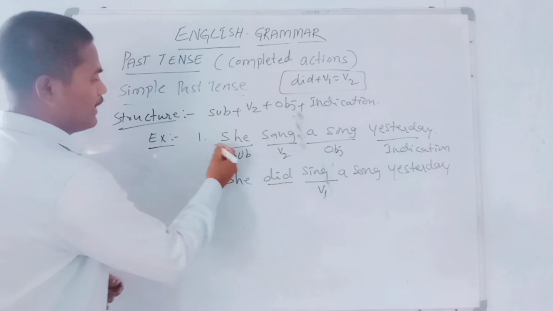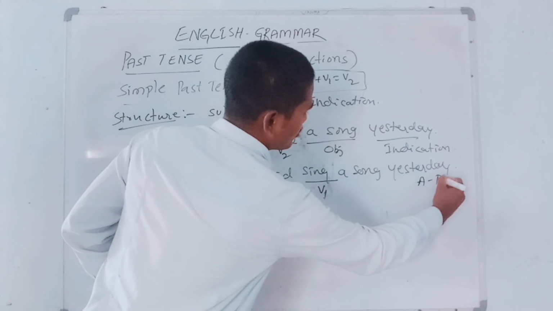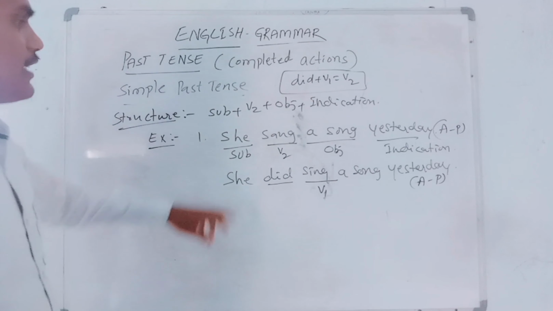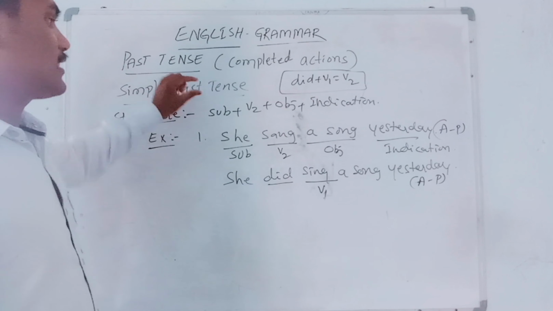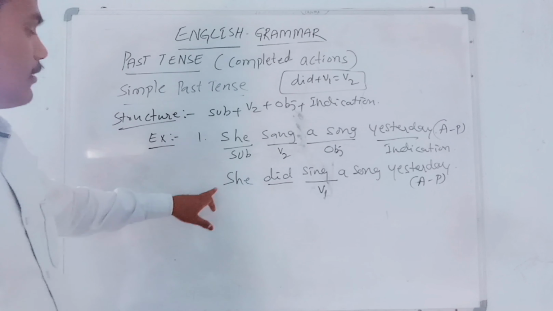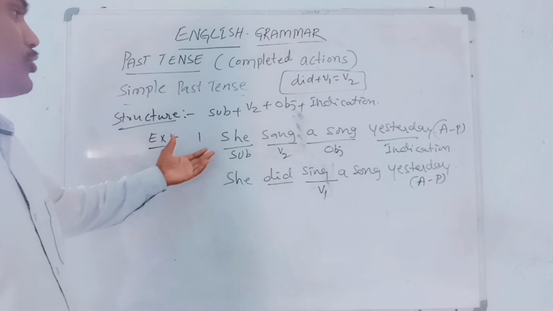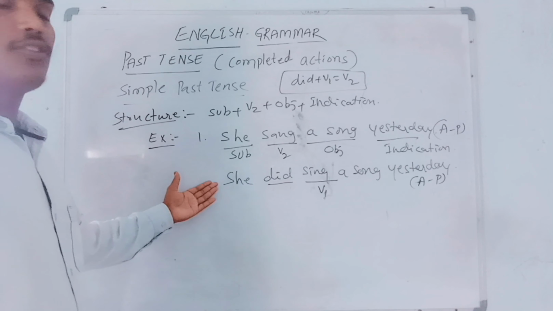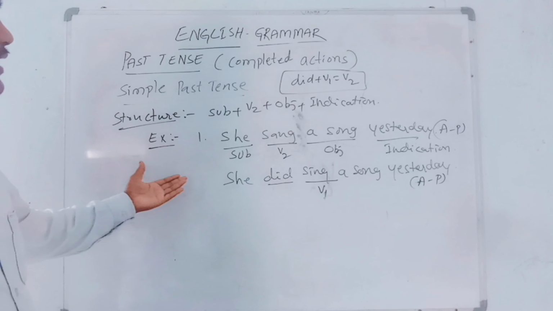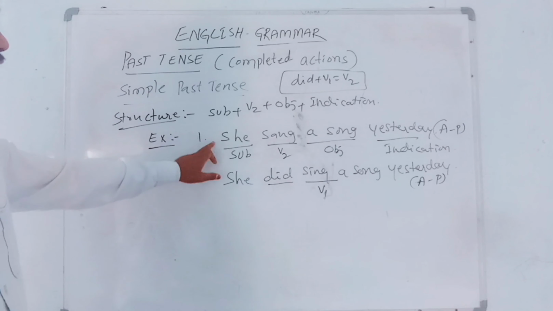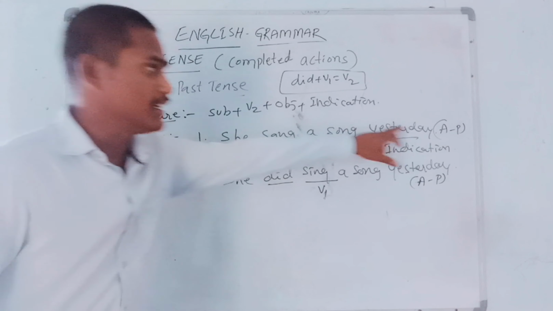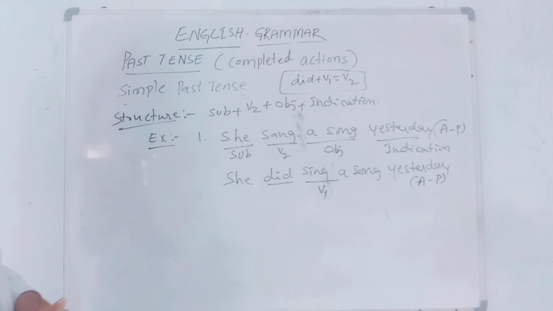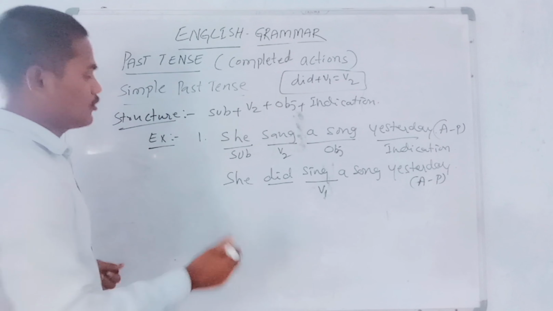Okay? So it is an assertive sentence, a positive statement. This is also an assertive sentence, a positive statement. Look, my dear students, we can express simple past tense in this way or in this way. You either choose this way to express your simple past expression, or you choose the other way. So it is the first way and it is the second way, but both are assertive, positive sentences.